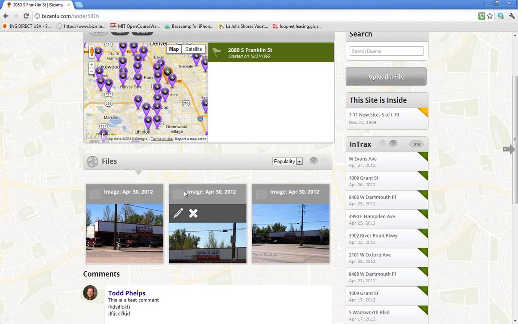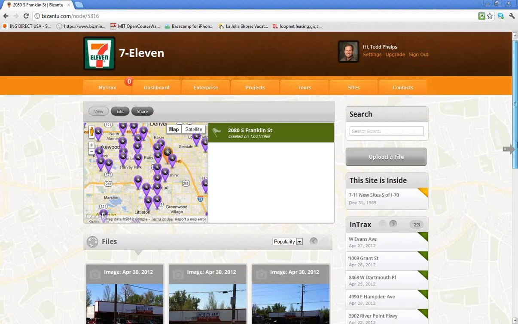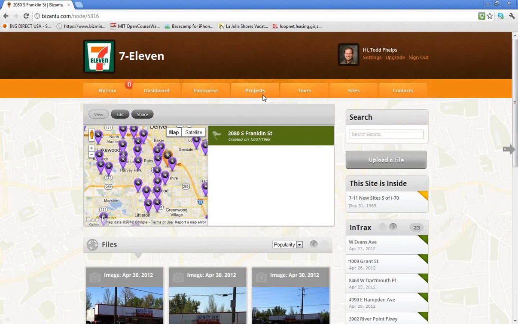So any changes you make to your files or your sites or anything on Bizanto, when you have the Bizanto app, it's all going to be there. So that's going to conclude what we're going to look at today. Really, what I want you to take from this is get in there, organize by projects, tours, and sites. In your version, you're going to see a default project and a default tour so you can quickly get up and running, but I really suggest that you think about how you do your day-to-day business and cater the projects, tours, and sites directly to your needs.